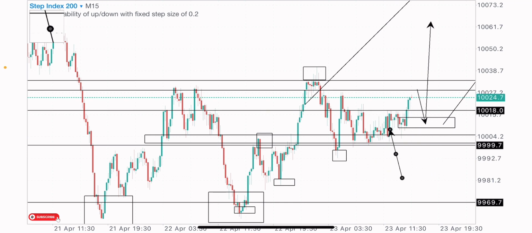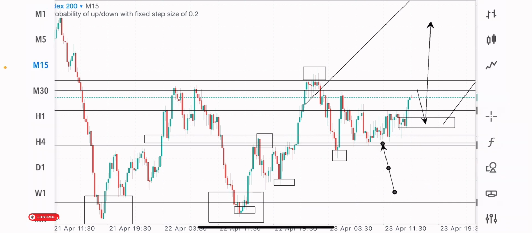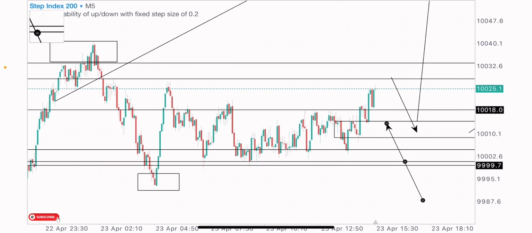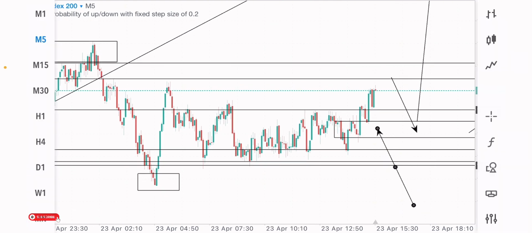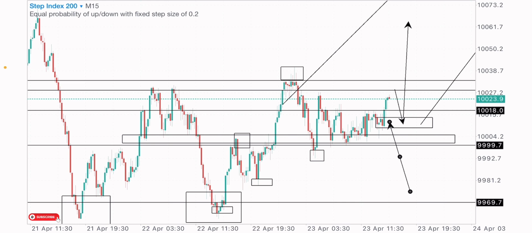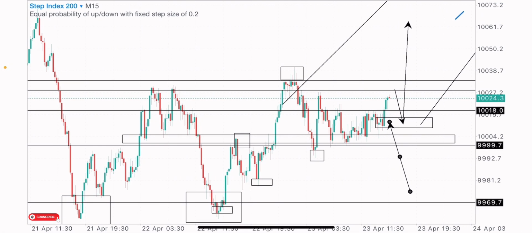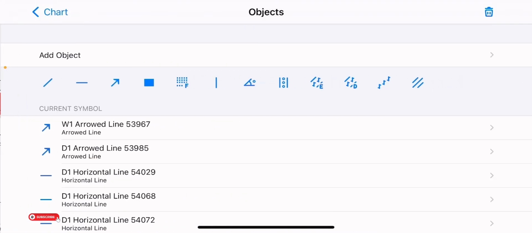So I'll be looking to buy Step 200 Index at this zone, right? I'm looking to buy this index on the retest of this level. Basically, despite this index being a new index, the way we analyze the Rhoda index is the same way we would still analyze and approach it, right? So that's my view and market analysis on Step 200 Index. That's what I'm expecting on this index. Let's just expect a little retracement to this bullish order block and I would be buying.